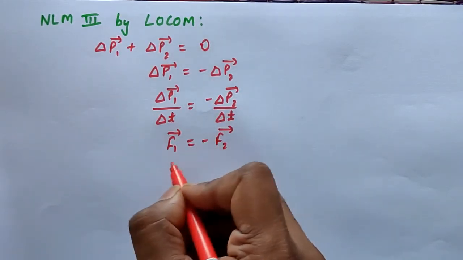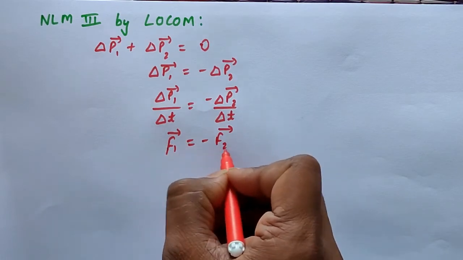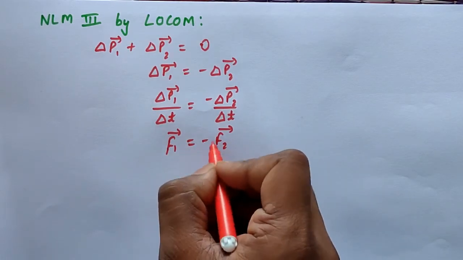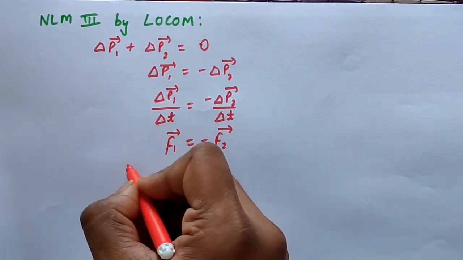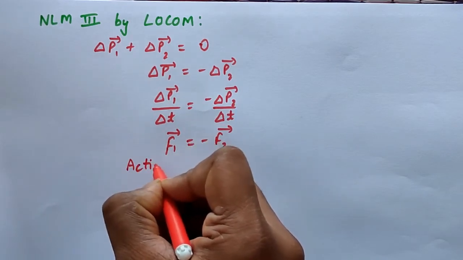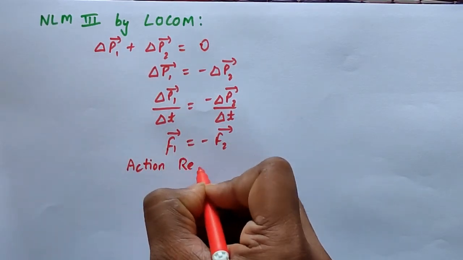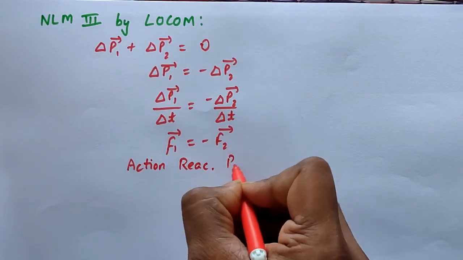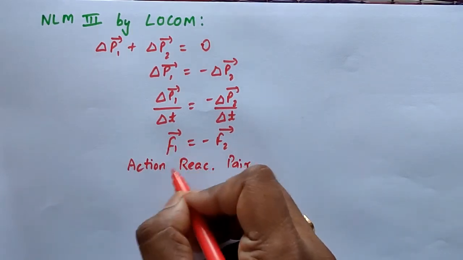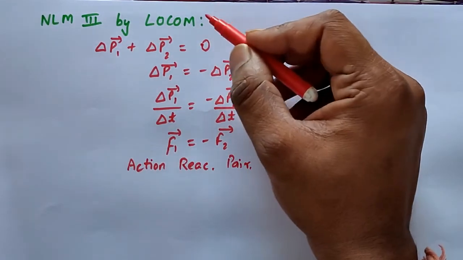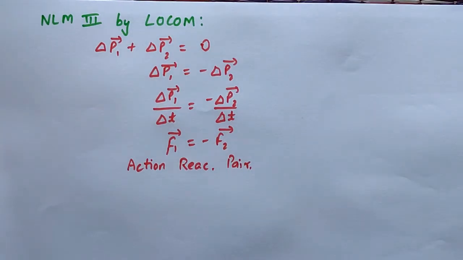So these two forces are equal and acting in the opposite direction due to this negative sign, so we can say that these are the action reaction pair. So we have proved Newton's third law of motion. This is Newton's third law of motion by using the law of conservation of momentum.